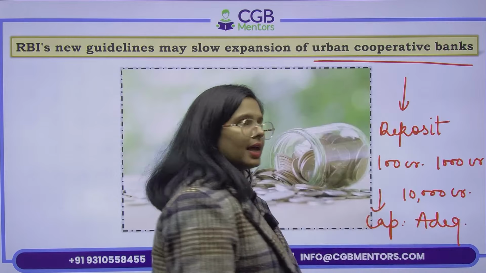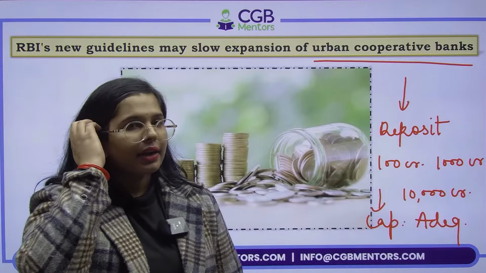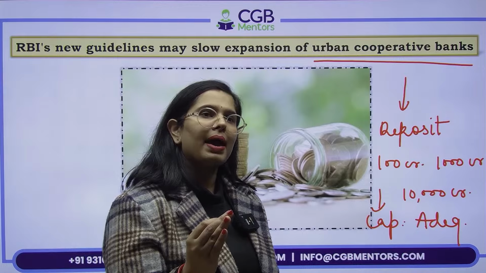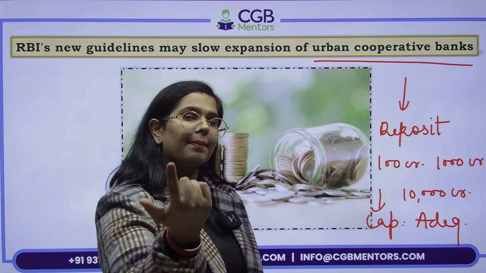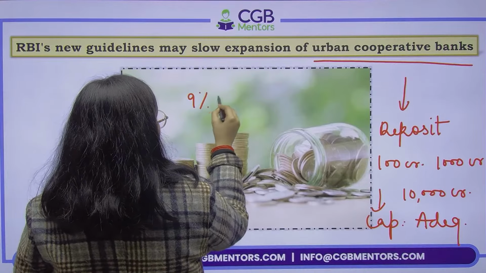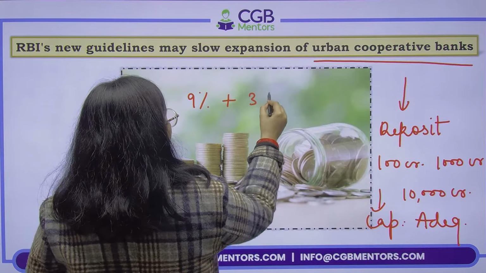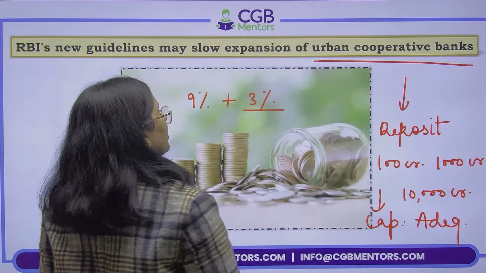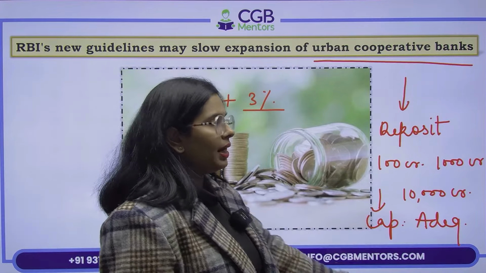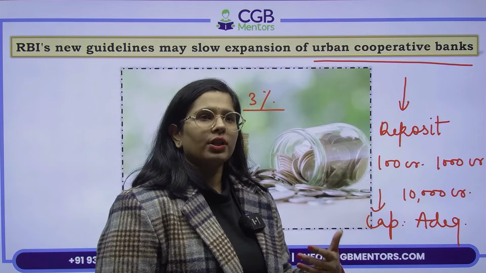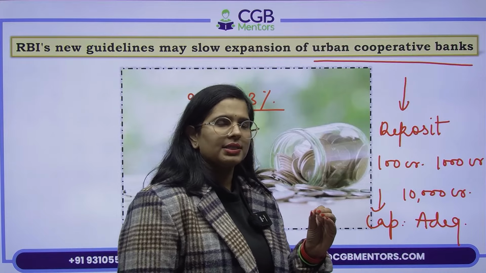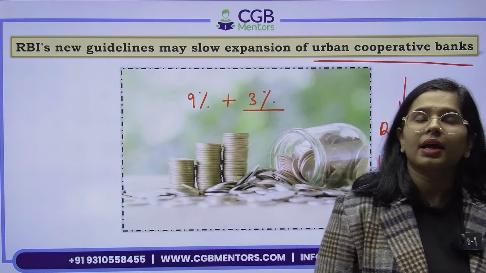So RBI says that whatever is the regulatory minimum, ठीक है, जो भी regulatory minimum है आप उससे 3% ज्यादा maintain करेंगे. If the regulatory minimum is 9% of your risk weighted assets, as a UCB you have to maintain more plus 3%. अभी किसके ऊपर applicable है? Suppose if you are having more than 1000 crores of customer deposit, ठीक है, आपके पास में 1000 करोड़ से ज्यादा कस्टमर का डिपॉजिट है.